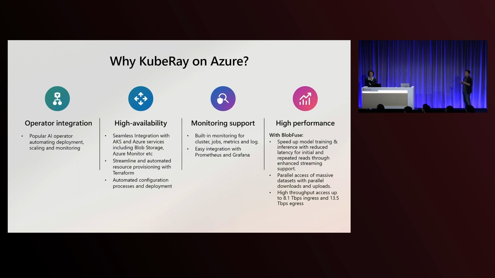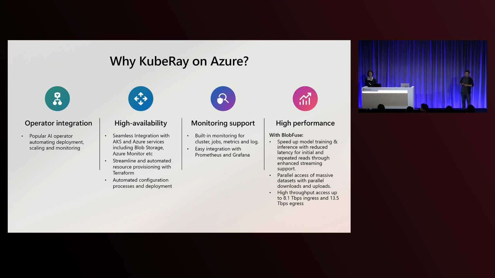As we mentioned some of the benefits already, why run KubeRay on Azure? First, we are adopting KubeRay as a popular operator to manage the deployment and Kubernetes resources automatically for you. So you can save effort and reduce complexity. Traditionally, you need to run 10 steps or 100 steps to complete everything.